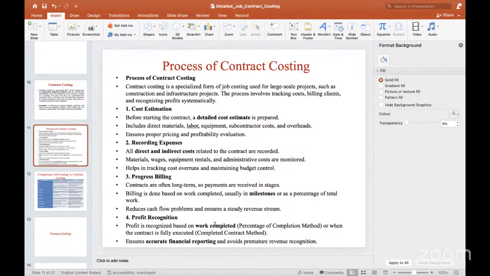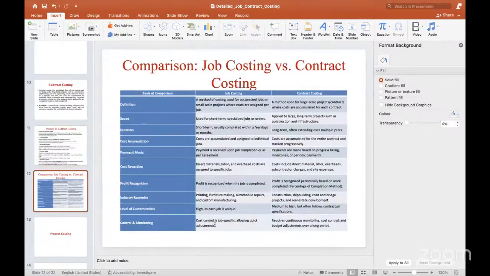So, profit recognition. Profits are recognized based on the work completed, using the percentage of completion method.